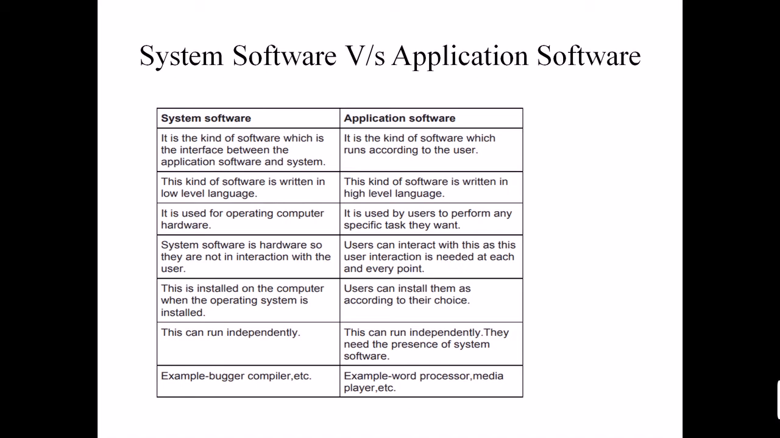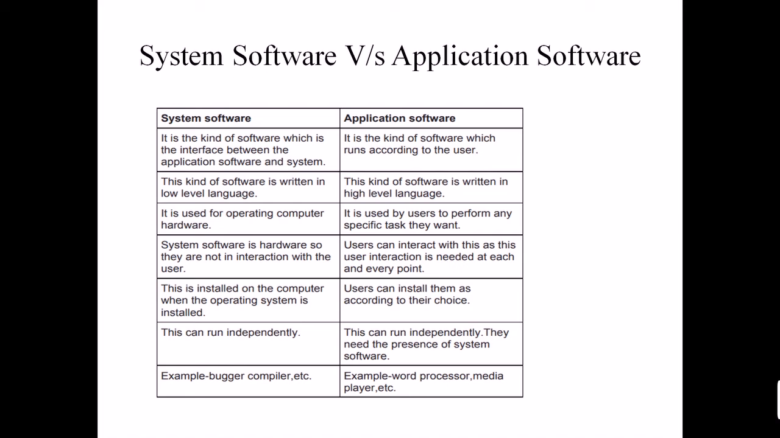Third point, system software is used for operating computer hardware. If you want to use the hardware of a system, you need system software. Application software is used by a user to perform any specific task they want. The hardware is not in interaction with the user; it interacts with the system software only. So your user doesn't interact with the hardware, it interacts with the system software. But users can interact with application software at every point.